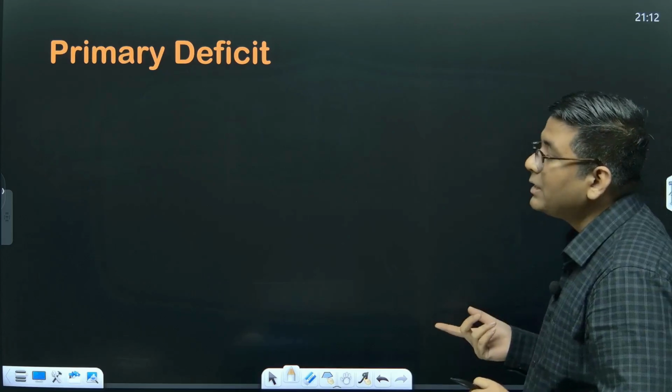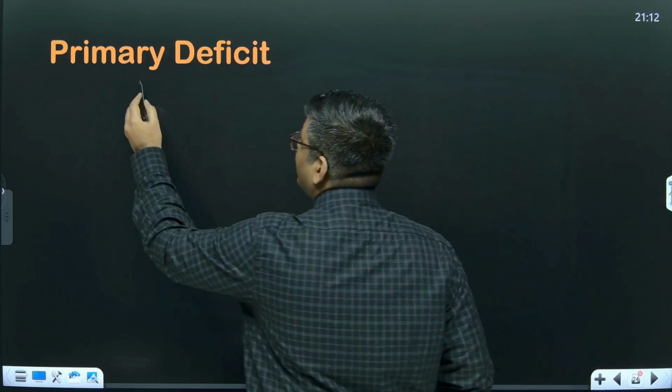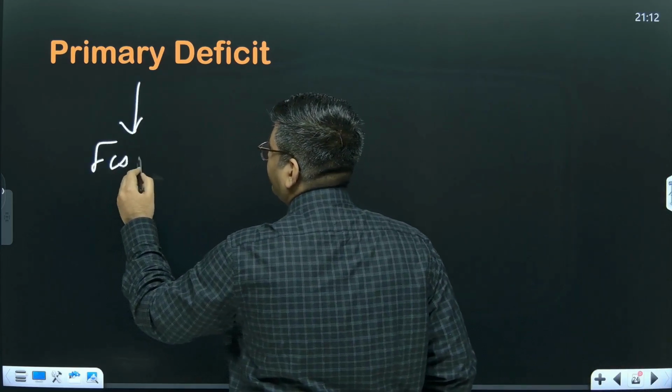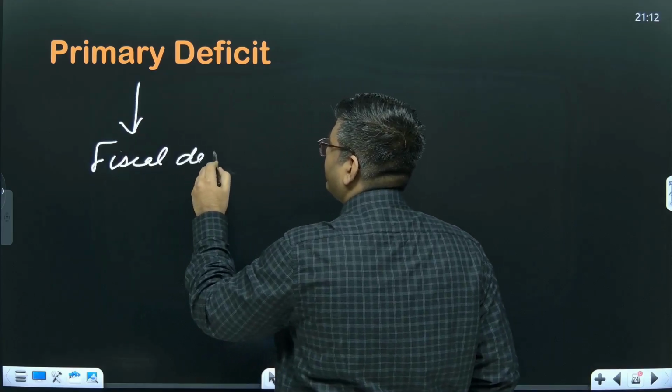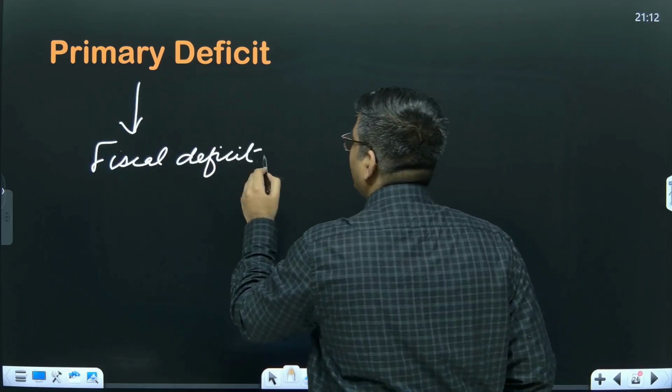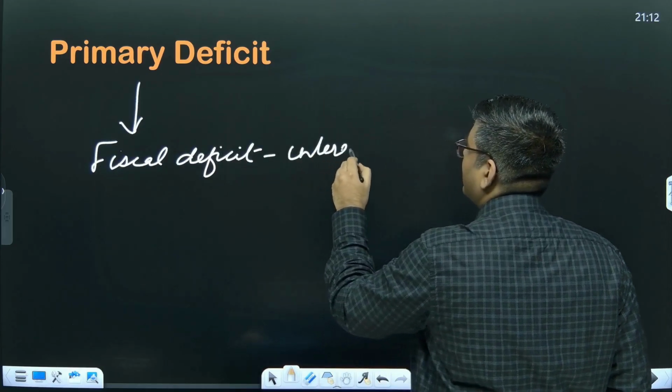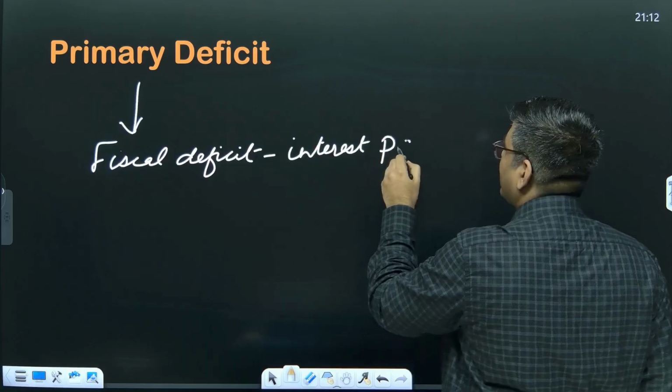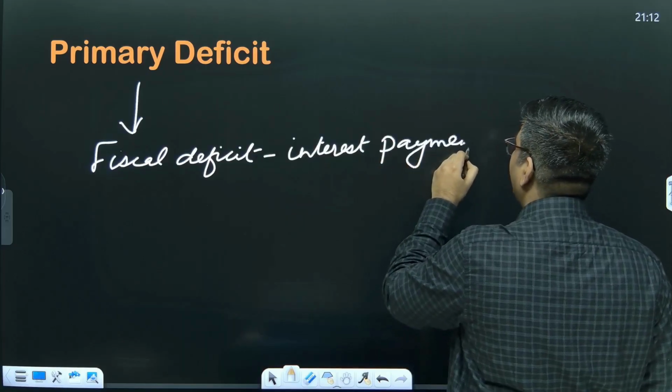And then the final one is primary deficit. Primary deficit is basically fiscal deficit minus interest payments. Okay, that is what the primary deficit is.